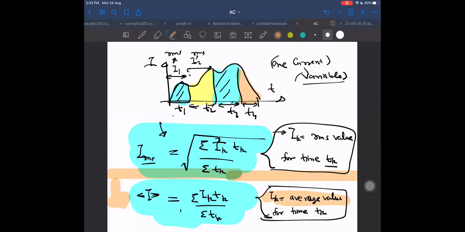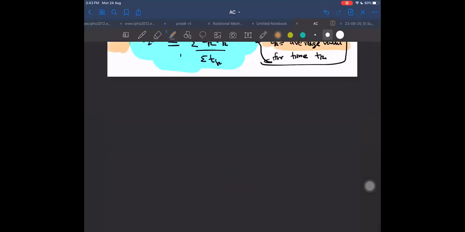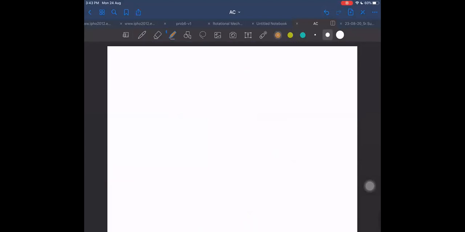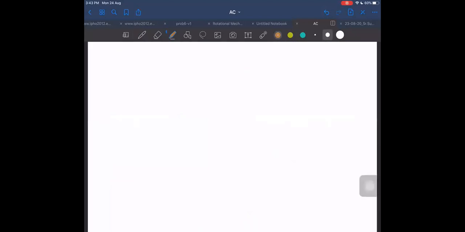Yes, sir. All right. Next, this is enough about average and RMS values. Other than RMS and average, now I can take some examples, where I will start with the most important example. Which are the most important examples? The sinusoidal current is the most important. That only I will be taking. Sinusoidal one.